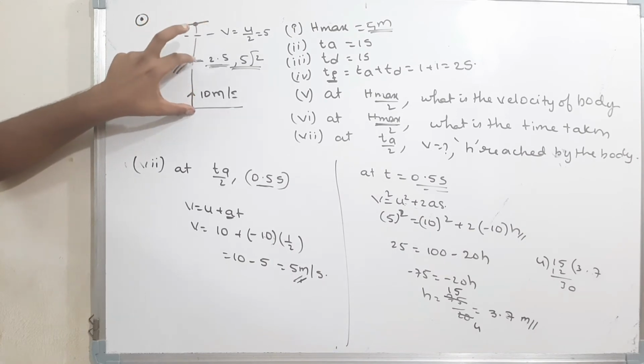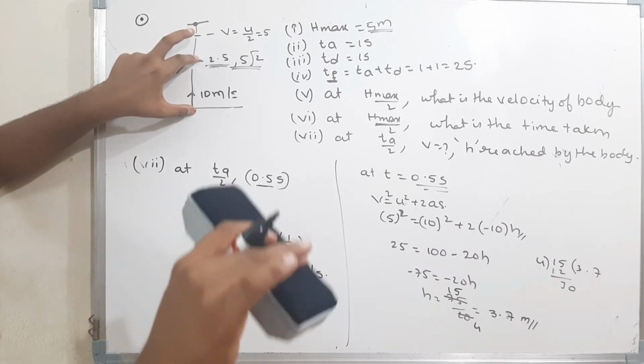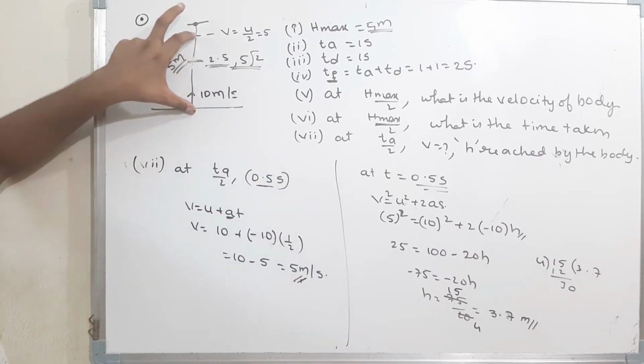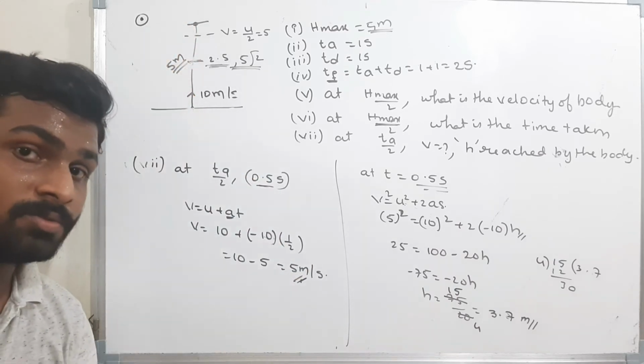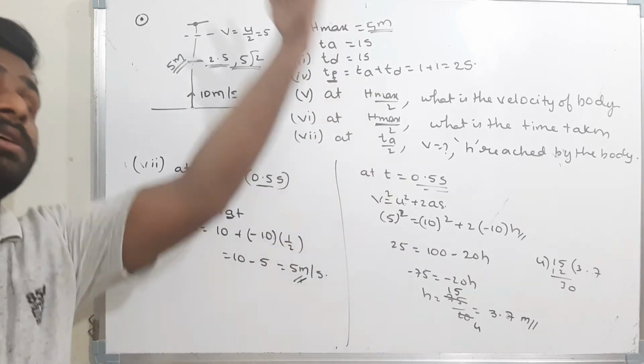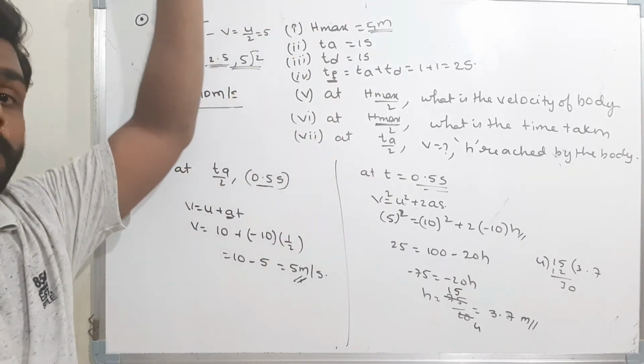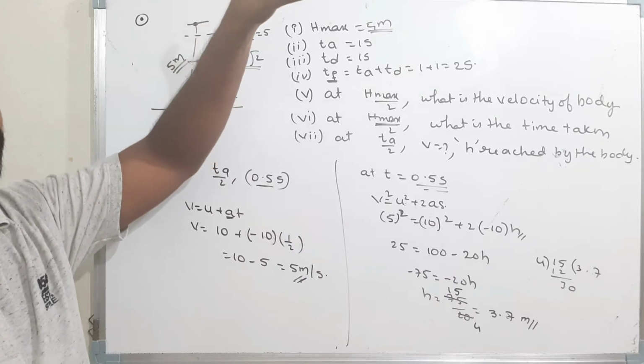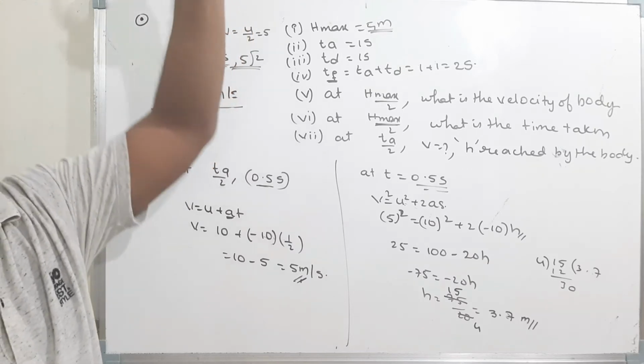5 meters, 2.5 meters, but the body won't be at 2.5 meters at half of the time. At half of the time, the body will be here. Because why? Initially, the velocity is more. The body will rush up. It will travel more distance. As the body is moving up, the velocity decreases. Therefore, the distance traveled by the body gradually decreases.